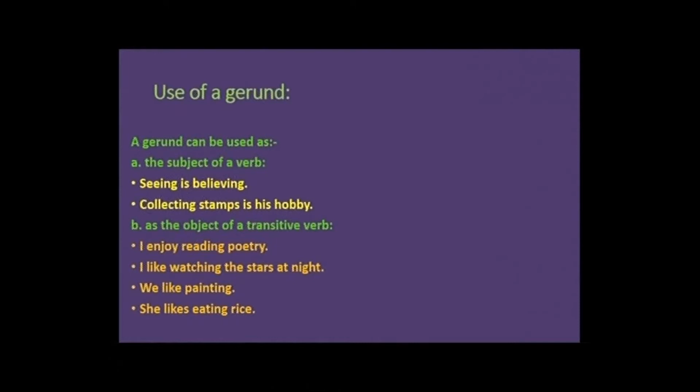Use of gerund. A gerund can be used as the subject of a verb, like seeing is believing. Collecting stamps is his hobby. The next use is as the object of a transitive verb. I enjoy reading poetry. I like watching the stars at night. We like painting. She likes eating rice.